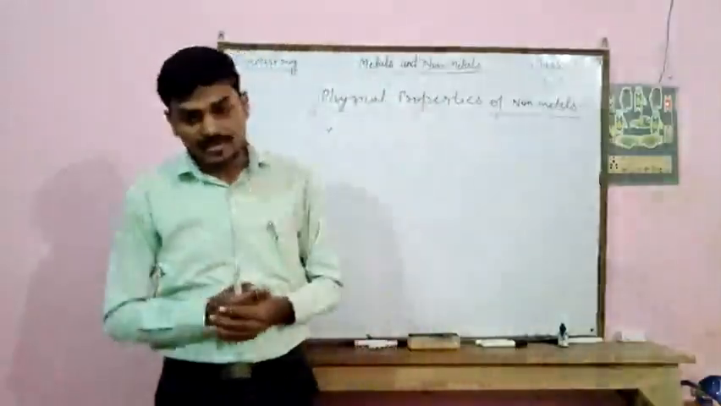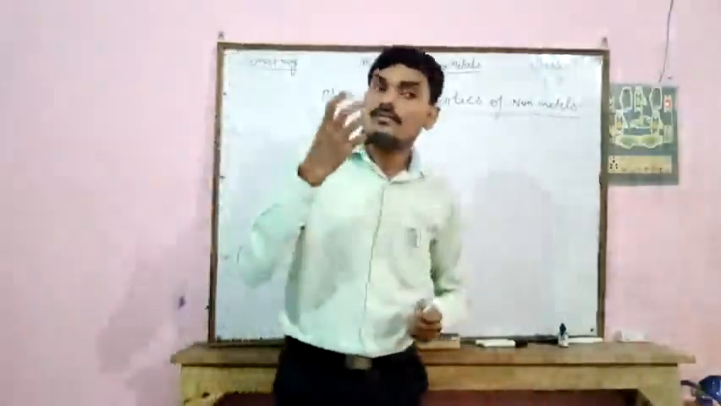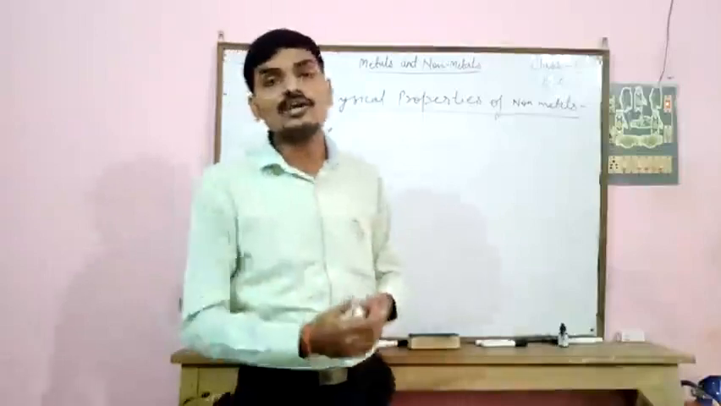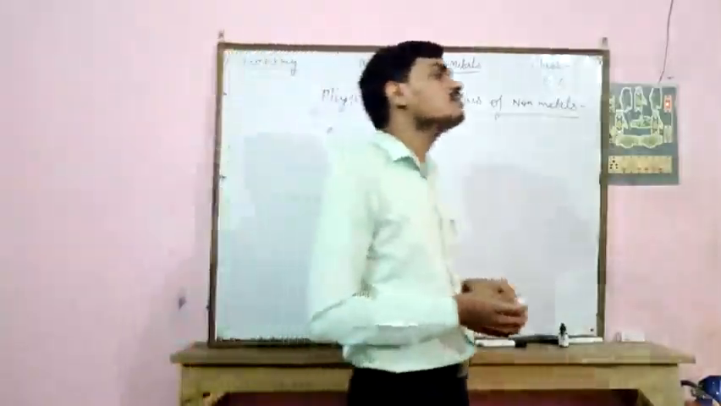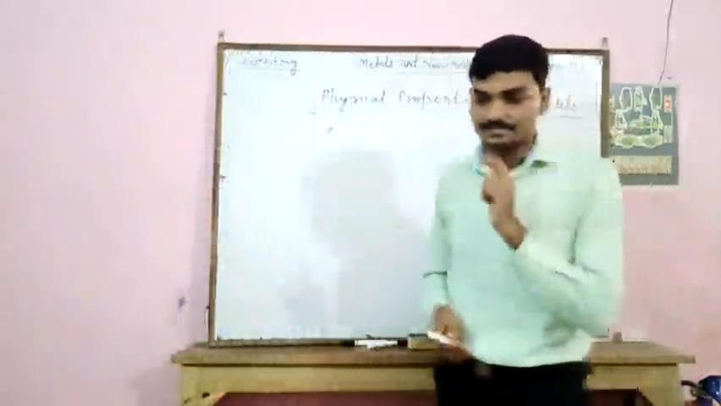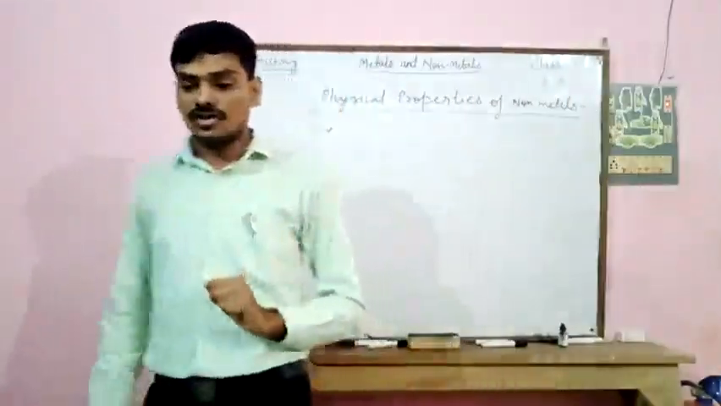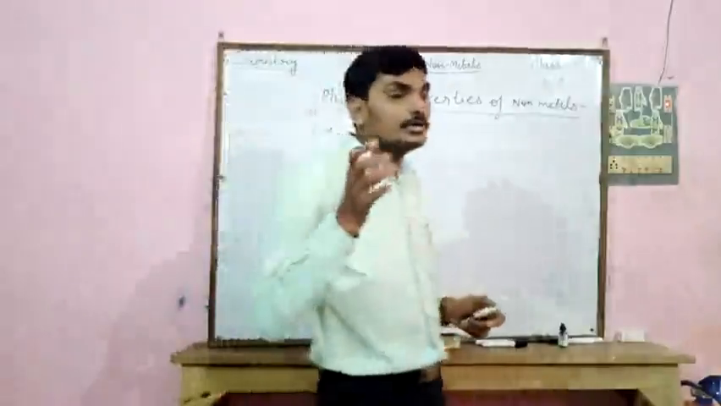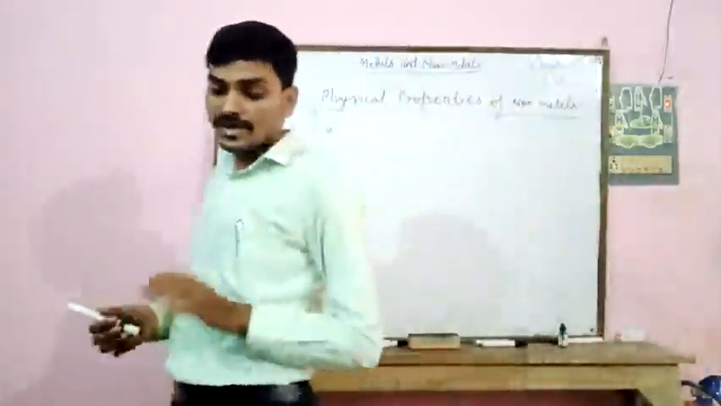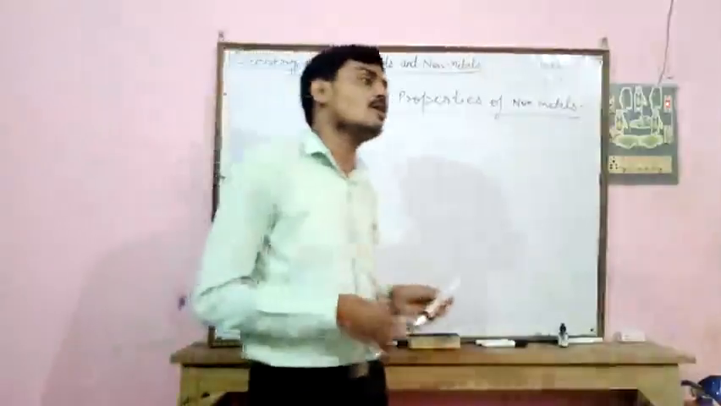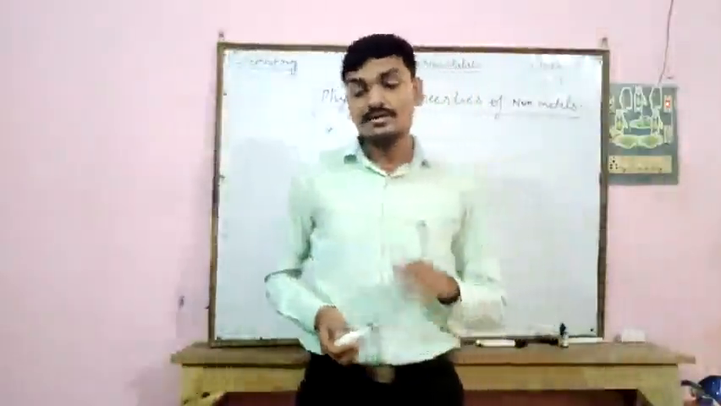Non-metals have low density. For example, the density of sulfur is 2 gram per centimeter cube. So all the non-metals have low density. Non-metals are non-sonorous. That is, they do not produce sound after vibration. Non-metals have many different colors.